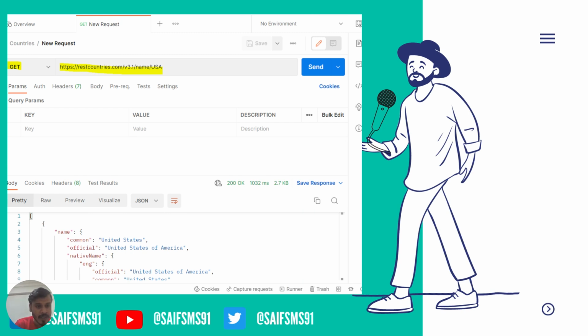Here we can see, if we hit this endpoint, which is a GET request, and you can also use it for your testing purpose, you can see that no matter how many times you hit this endpoint with the GET method, you are going to get the same output again and again.